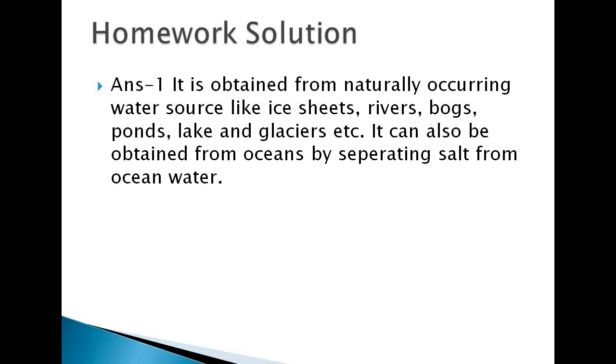So the answer of number 1: it is obtained from naturally occurring water sources like ice sheets, rivers, bogs, ponds, lakes and glaciers, etc. So where you get fresh water, basically you are obtaining it from naturally occurring water sources like ice sheets, rivers, bogs, ponds, lakes, glaciers, etc. And it can also be obtained from oceans by separating the salt from the ocean water.